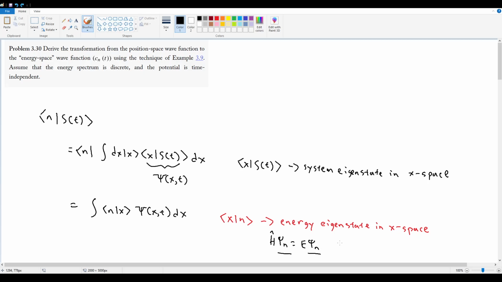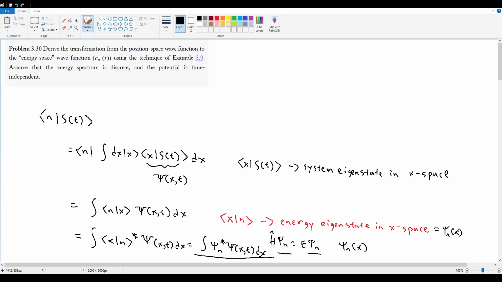Because this is in terms of x, right? We always express psi n as a function of x. So in that case, if this thing is equal to psi n of x, then this is just the complex conjugate of that. Because I can rewrite this as the inner product of x and n and just flip it by adding a complex conjugate at the front, and then psi of x comma t dx, in which case this is just equal to the integral of psi n star times psi of x comma t dx.